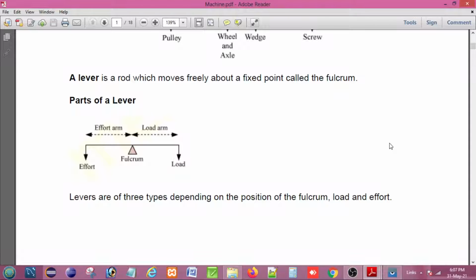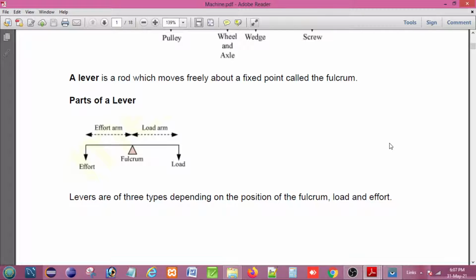So we again define that a lever is a rod or a rigid straight or bent bar which moves freely about a fixed point, called the fulcrum, and the fulcrum remains fixed when the lever is used.